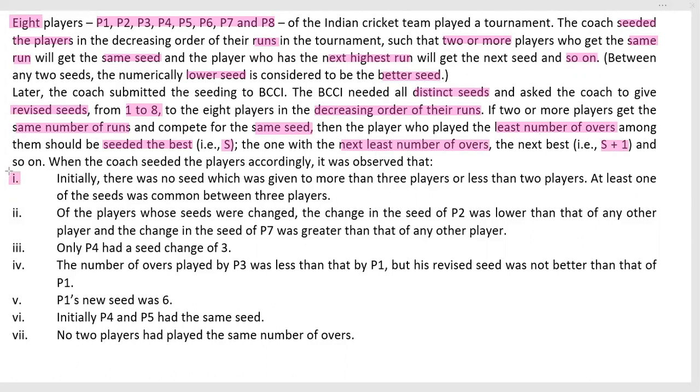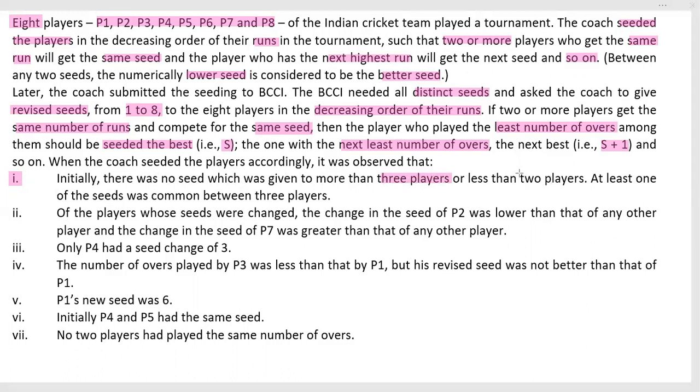Observe that point number 1: initially there was no seed which was given to more than 3 players or less than 2 players. Okay, maximum 3 players got it.